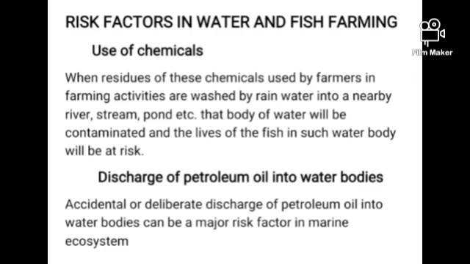When residues of chemicals used by farmers in farming activities, like spraying of herbicides and application of fertilizers, are washed by rainwater into a nearby river, stream, or pond, that body of water will be contaminated and the lives of the fishes in such water body will be at risk. When these chemicals are accidentally discharged into a body of water around, it can contaminate that water and also put the life of our fishes at risk.